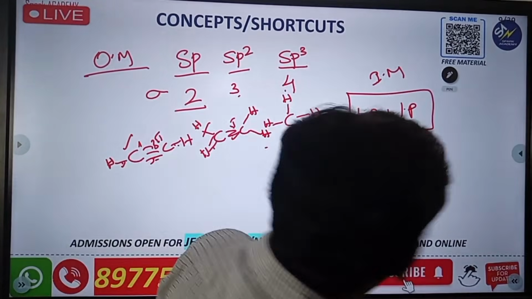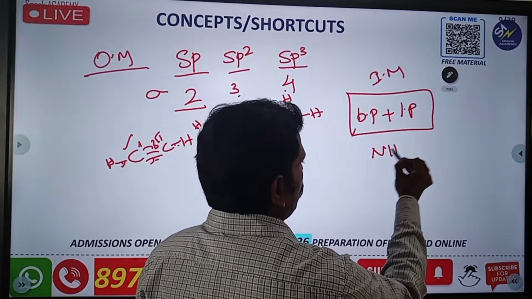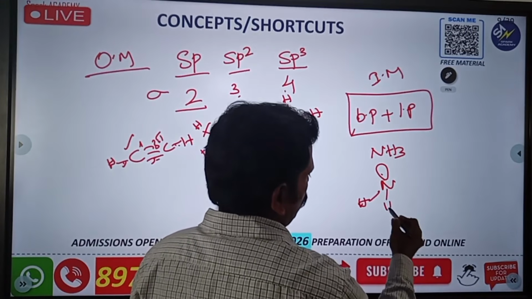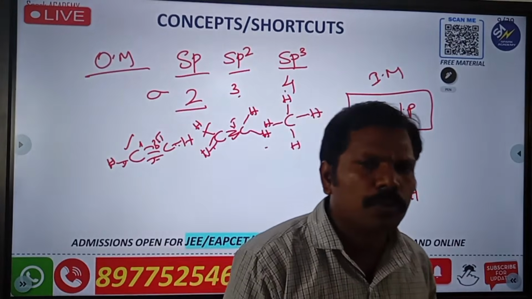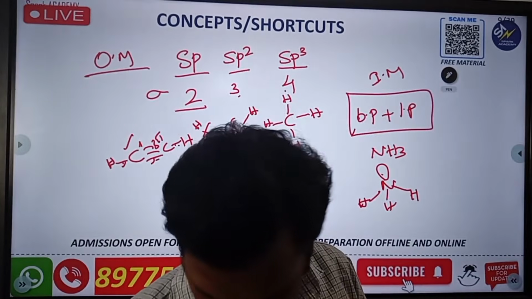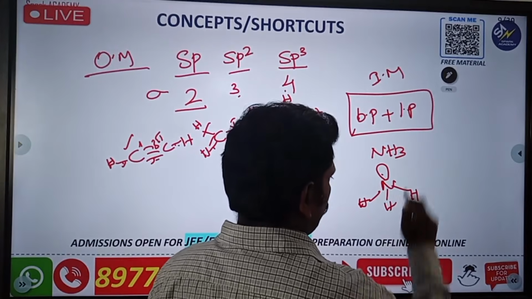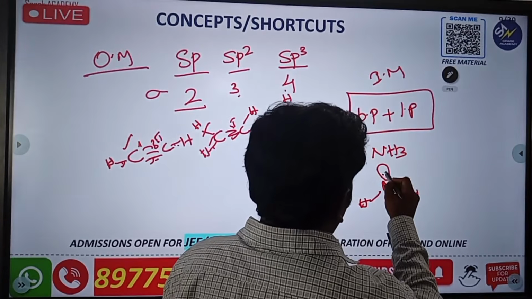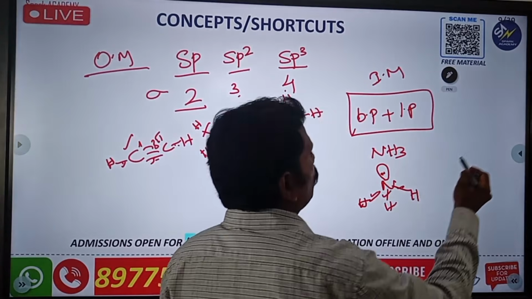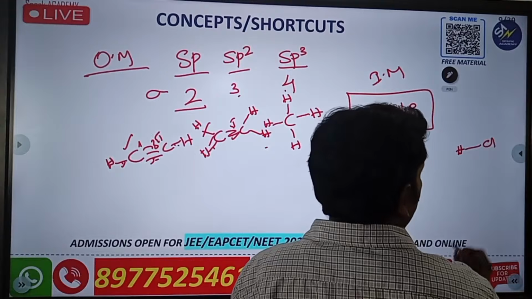Next, I will give you one example. For example, NH3. The NH3 structure is like this: 1, 2, 3. You have to use and calculate with that. Whenever we do the question, I will explain clearly. Here there are 3 bond pairs, Nana. Whenever you take any bond, for example HCl or whatever it may be, one is going to be here.